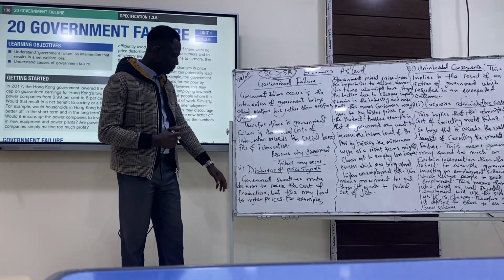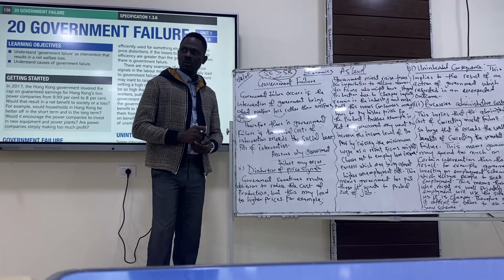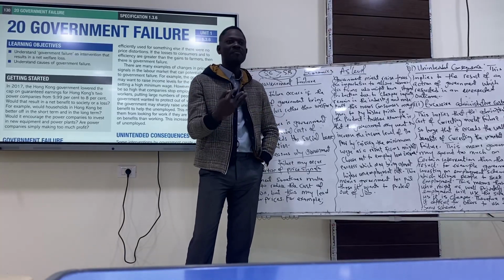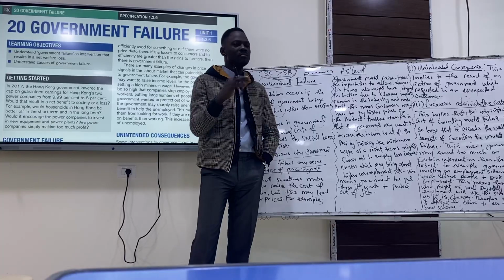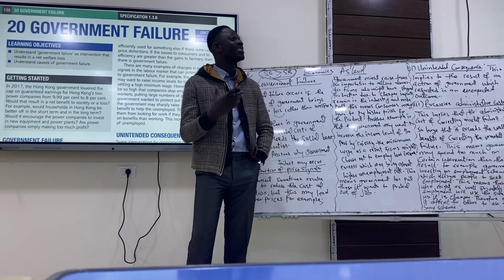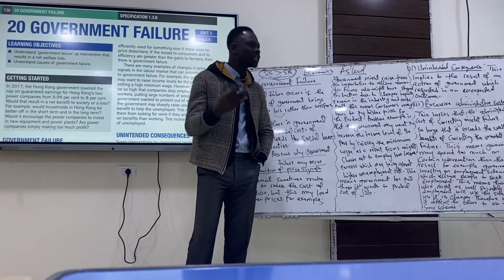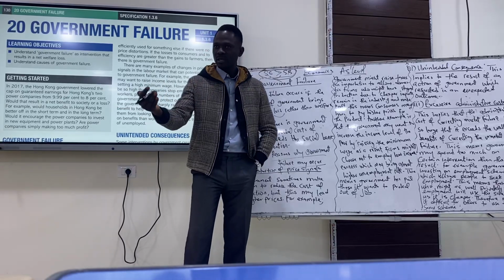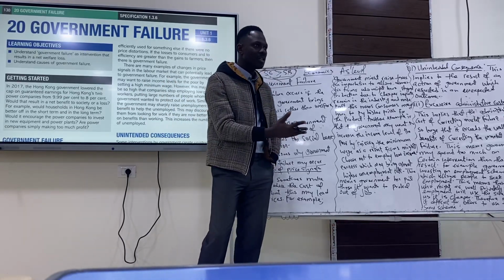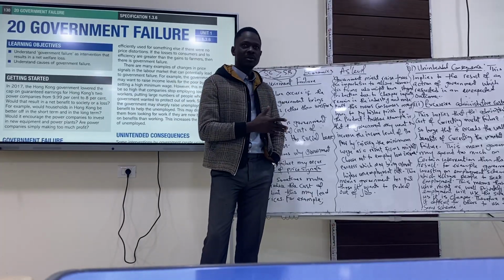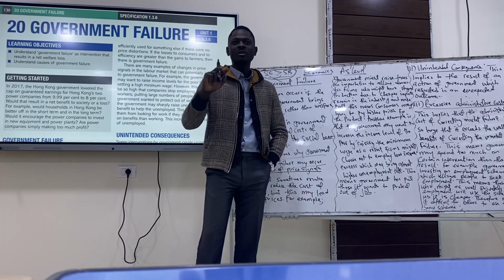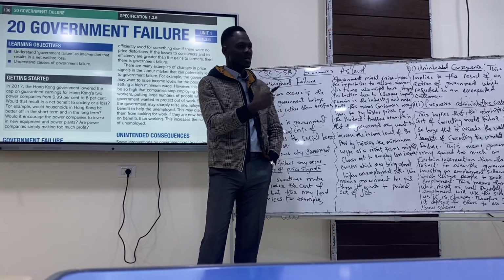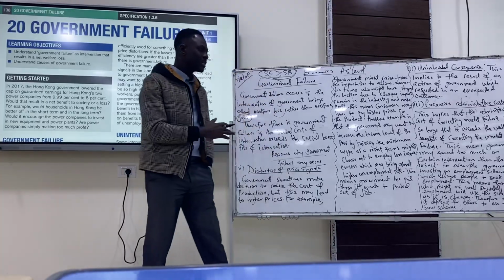The first one is distortion of price signal. Remember, price signal is also one of the reasons why we have market failure. Because firms are giving us a wrong signal in the market, it makes us behave irrationally. Do you get the point I'm making here? There's a signal from the market which makes us behave irrationally. We buy too much or too little, which is a market failure. Now government is also using the same strategy to bring about government failure. So what is price signal saying here?